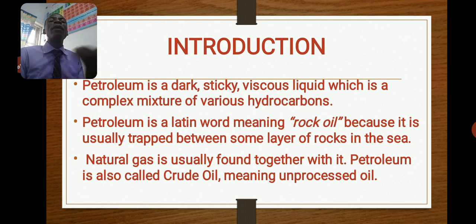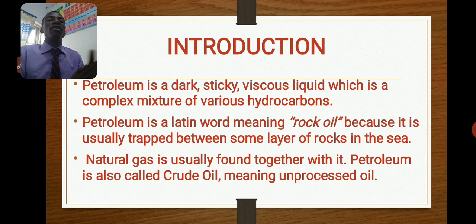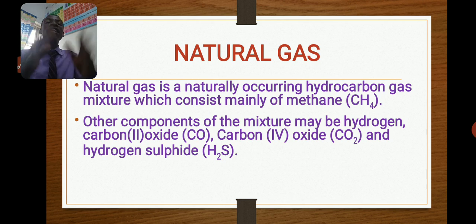Then anywhere you see petroleum, most times natural gas will also be part of it. So you see natural gas on top and the petroleum down. So that is where you see natural gas together with petroleum. Natural gas is a gaseous hydrocarbon that consists mainly of methane.